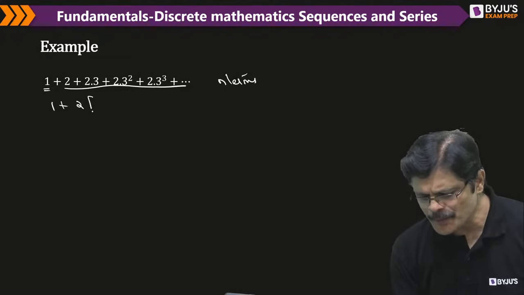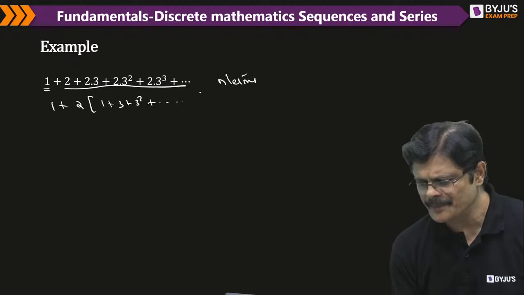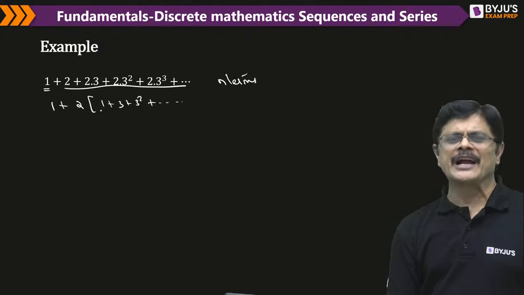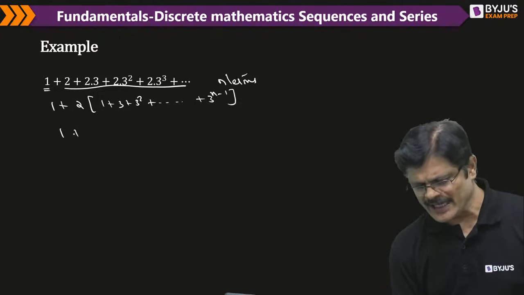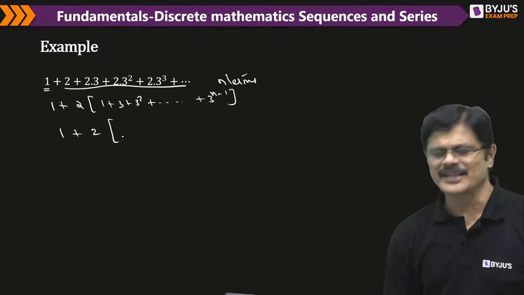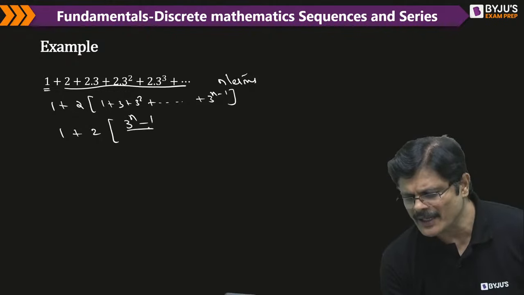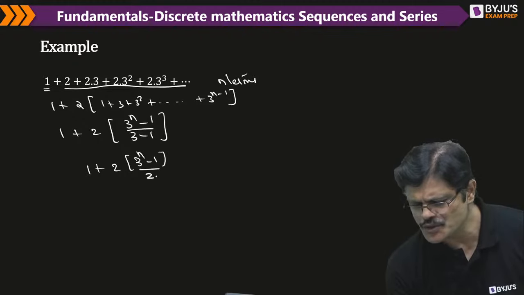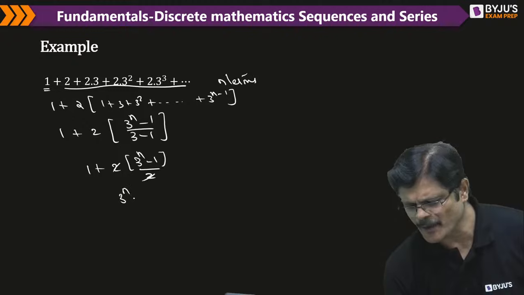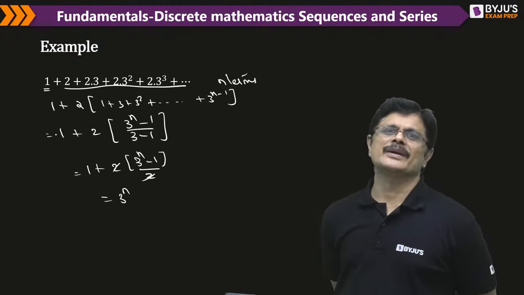So you can find it to n terms. So it is like 1 plus 3 square plus and so on. Maybe n terms. You start from 3 power 0, so the nth term is 3 power n minus 1. So you can write it as 1 plus 2 into, what is it? R is greater than 1, so 3 power n minus 1 by 3 minus 1. So it is 1 plus 2 into 3 power n minus 1 by 2. The 2s cancel. You get 3 power n minus 1 plus 1, minus 1 plus 1, my dear friends.